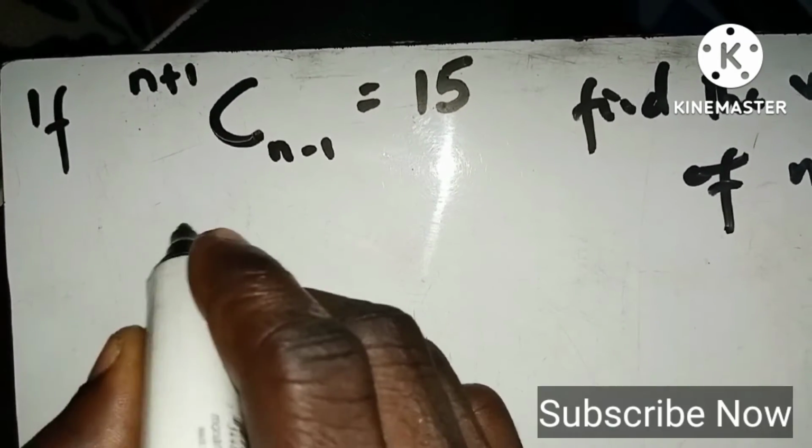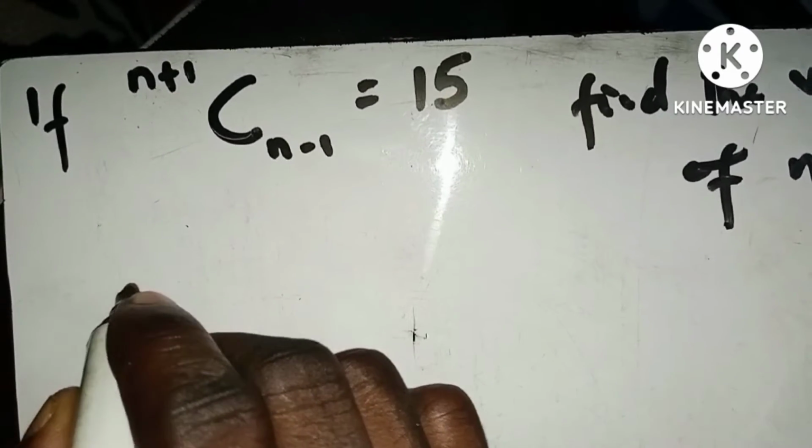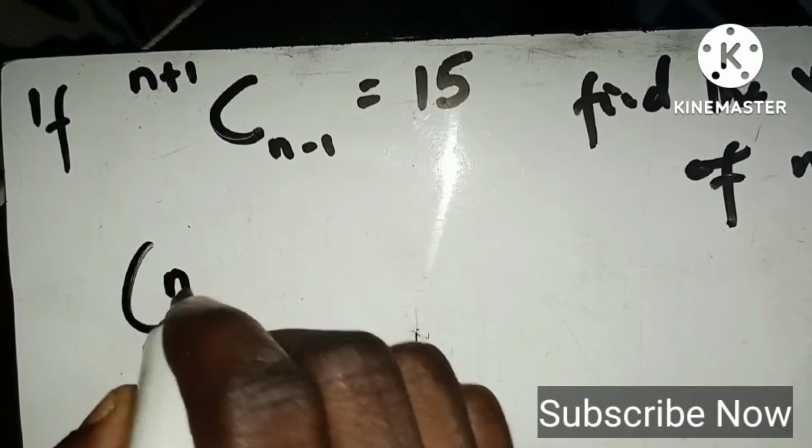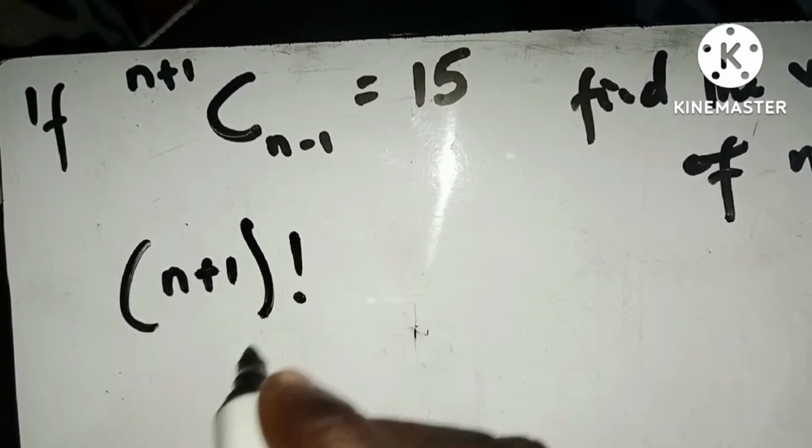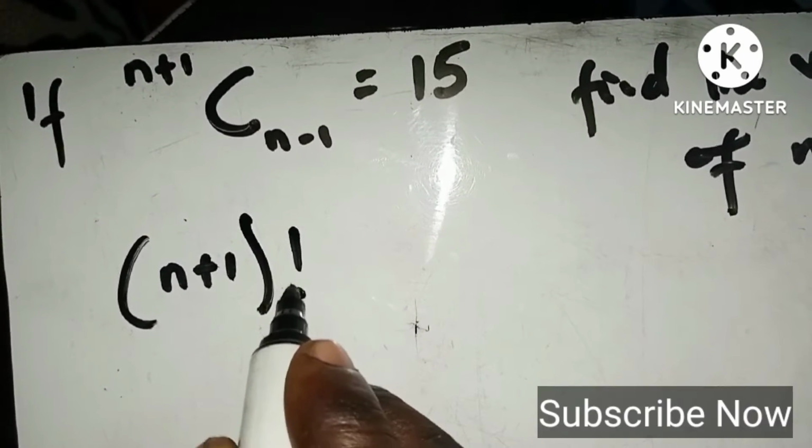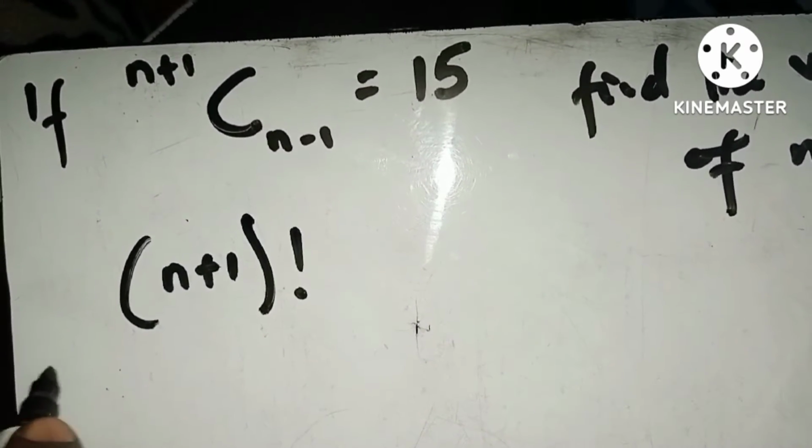So you must pay attention to this, right? One way of doing that is you have n plus 1 factorial. I was pointing at this item here. This is what we call a factorial, right? So n plus 1.